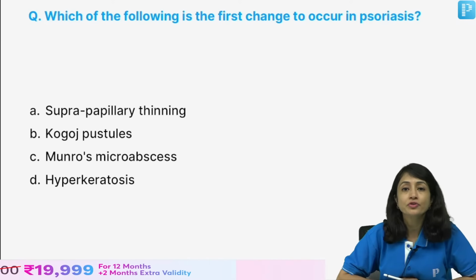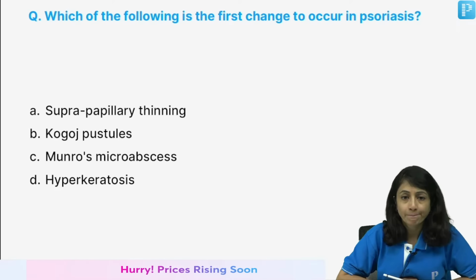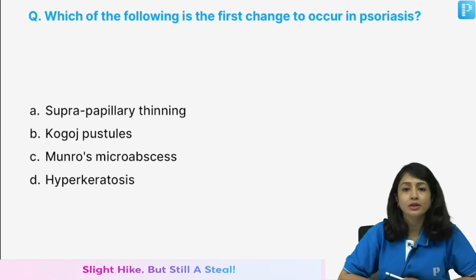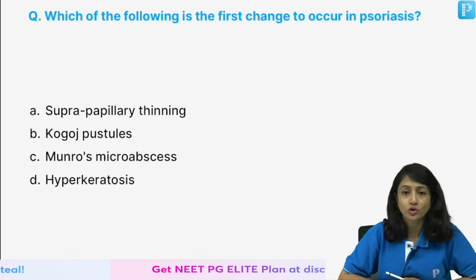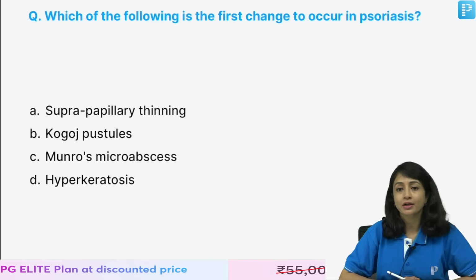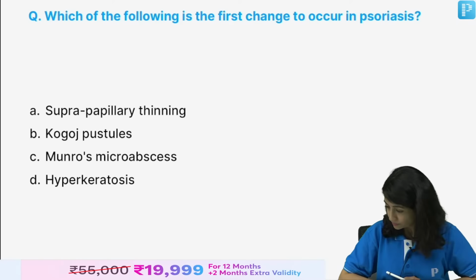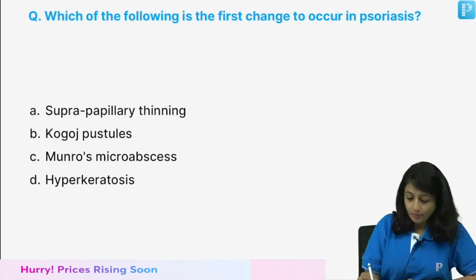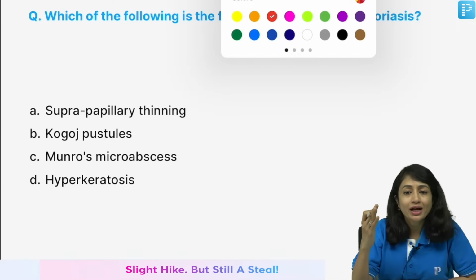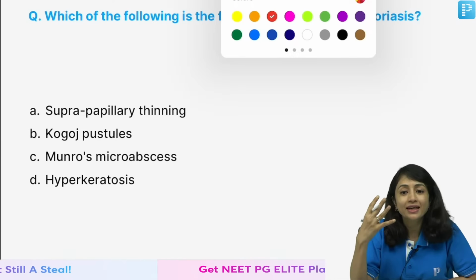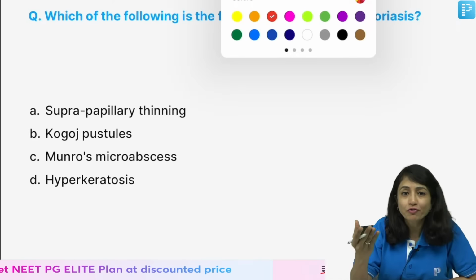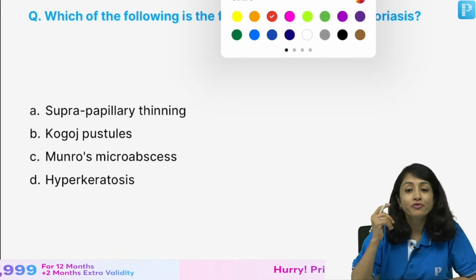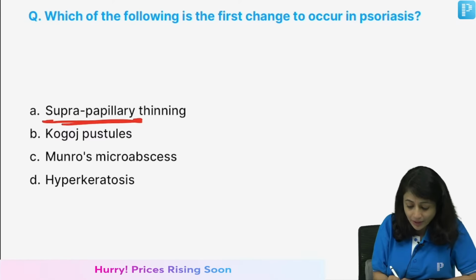Which of the following is the first change to occur in psoriasis? I have mentioned all the histopathological findings in psoriasis, and as you could see in the options, all of them can happen as histopathological change. But what is the first change that will occur? Remember, in psoriasis, what is the main problem? It is the inflammation. Where will the inflammation come from? It will come from blood vessels. Where are the blood vessels? They are in the dermis. So, my first change is suprapapillary thinning.